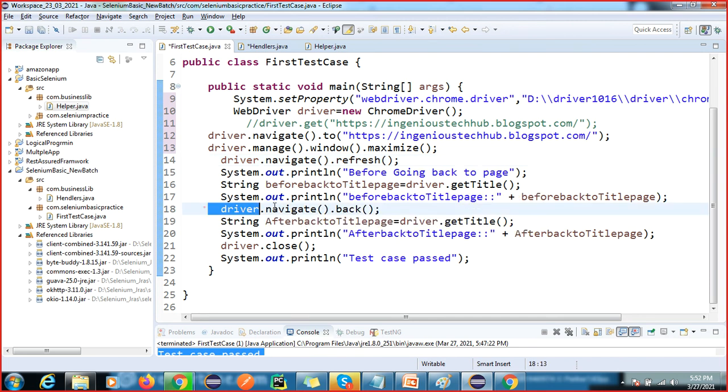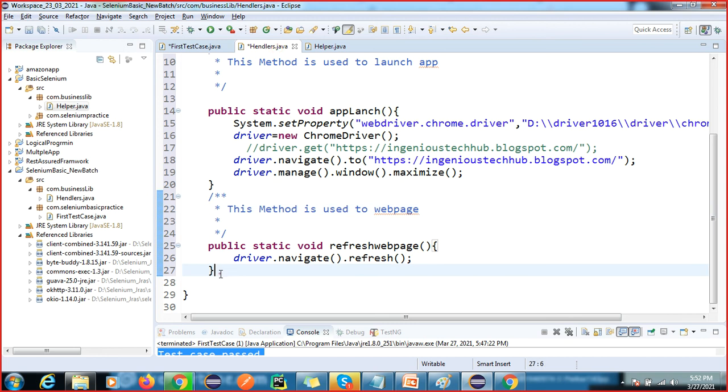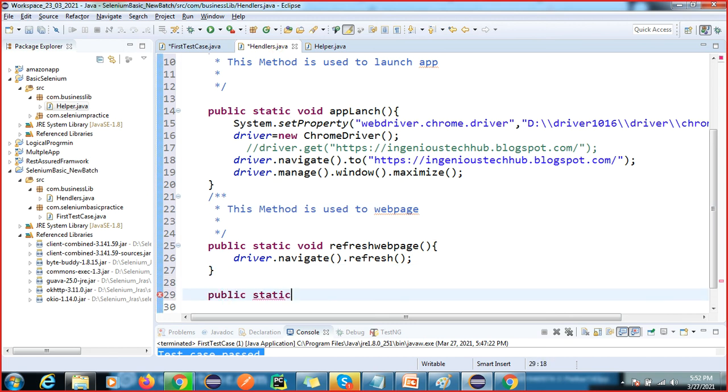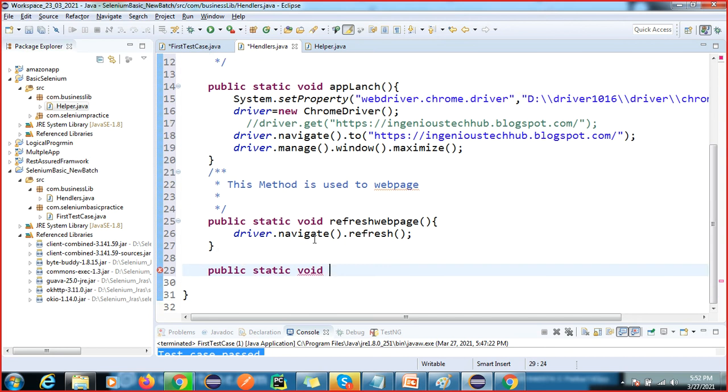So I'm going to also create a back method. I will create a public static void back to web page, back to page.